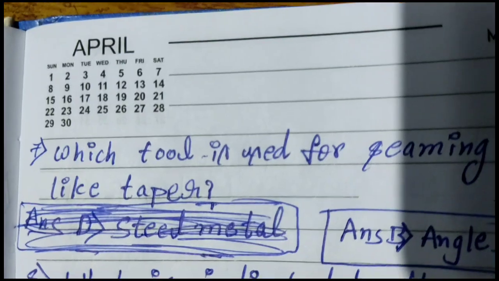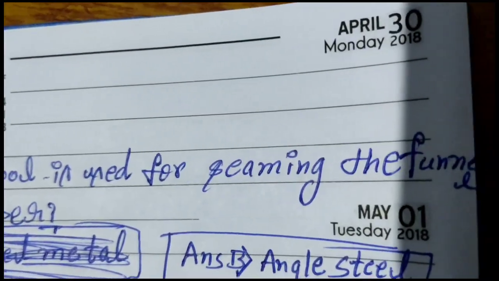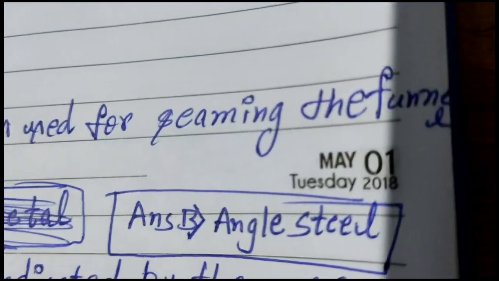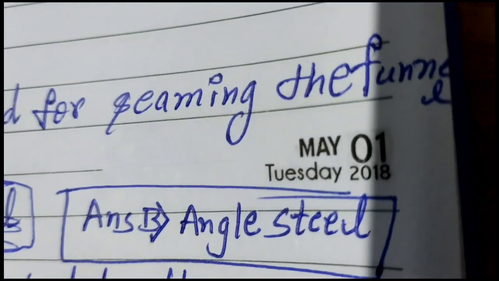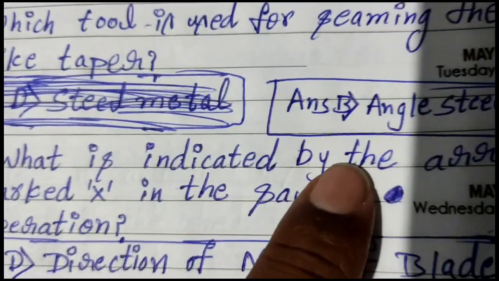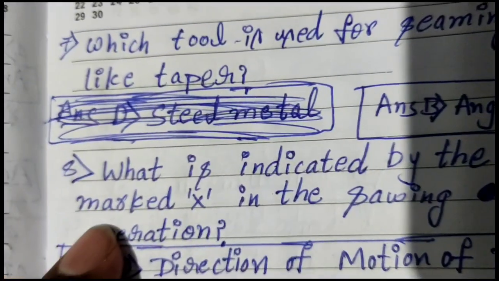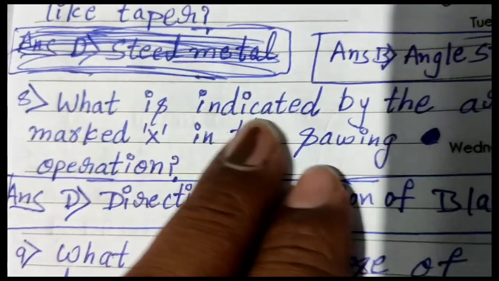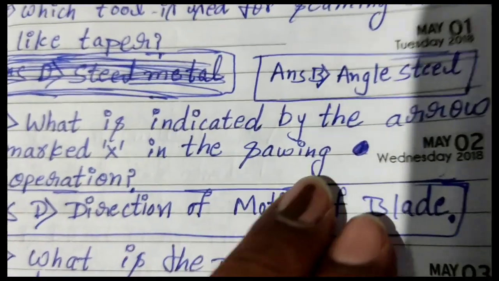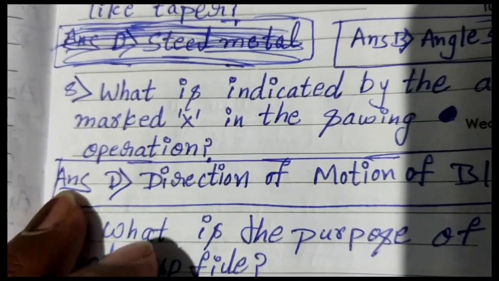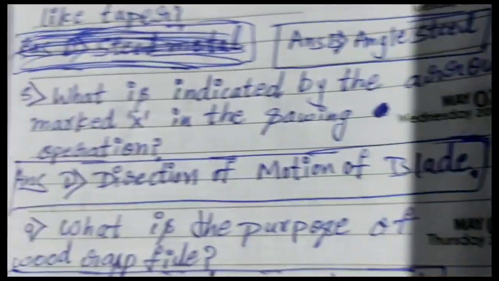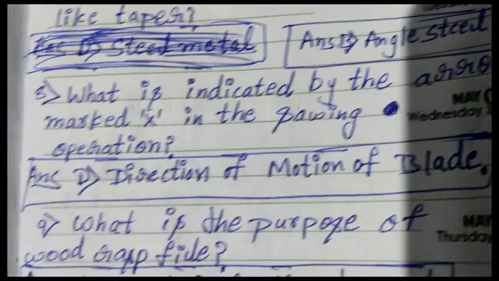Seventh one. Which tool is used for seaming the funnel like taper? Answer is B, angle steel. Eighth one. What is indicated by the arrow marked X in the sawing operation? The answer is D, direction of motion of blade.